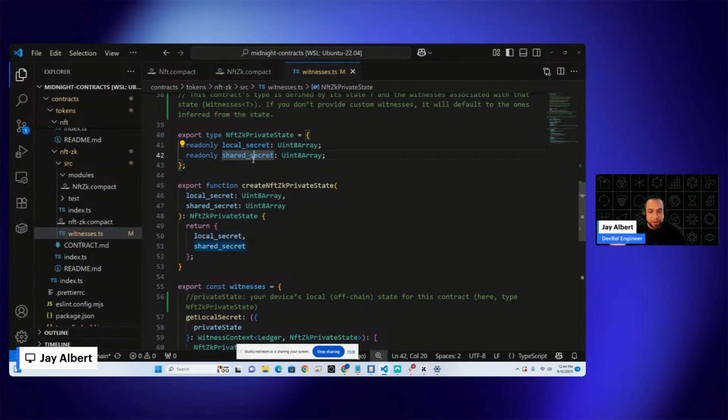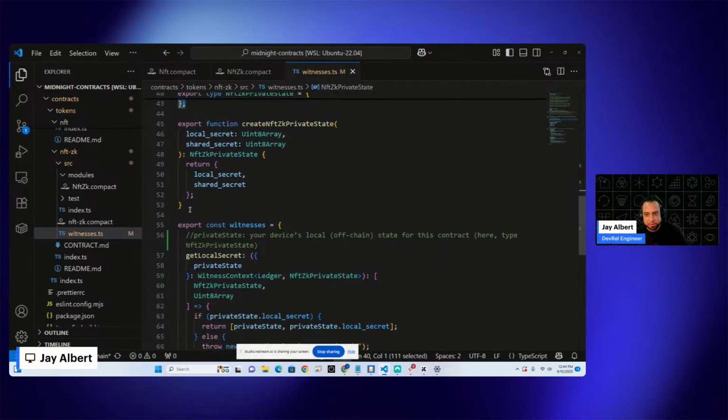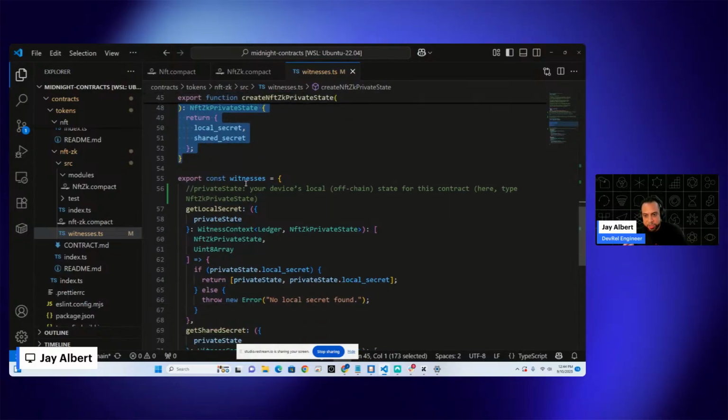Now, if I want to share information about this NFT with other people, we're going to have to pass along the shared secret, which is going to be hashed with that other person's public key. And I'll show you that in a bit. But this is essentially establishing our private state. This is creating it and returning it.